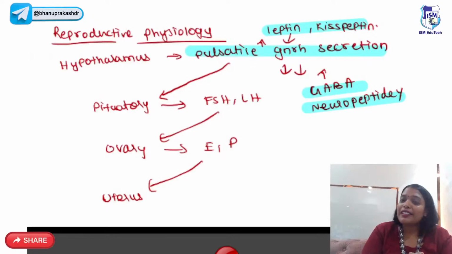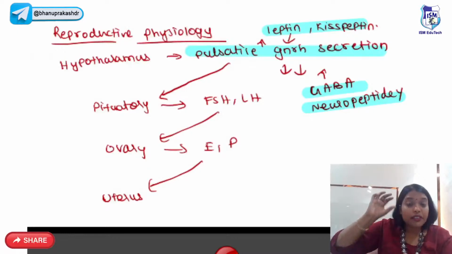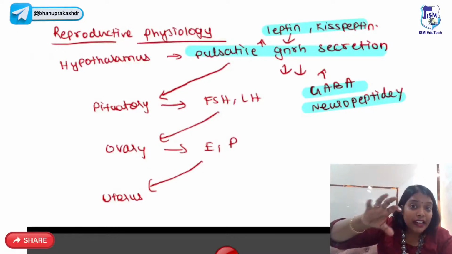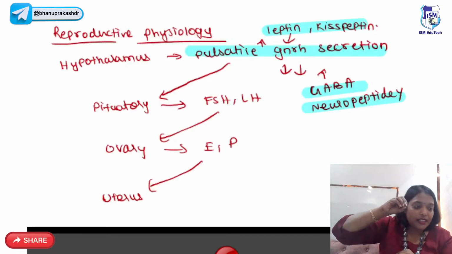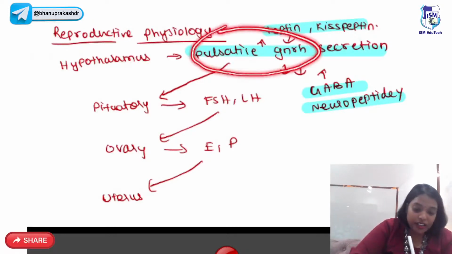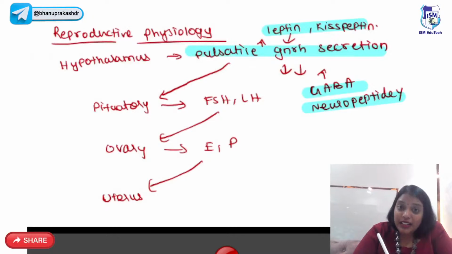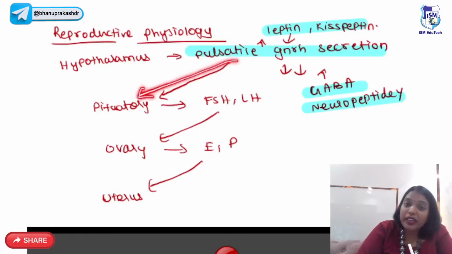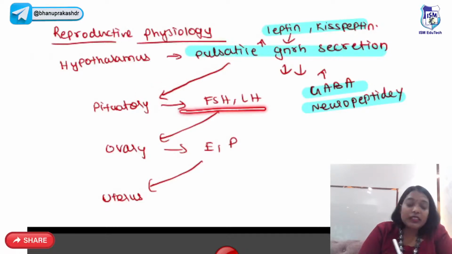First, seeing the changes at the brain, we have something called the HPO uterine axis. From our hypothalamus, there is pulsatile GnRH secretion. That is, GnRH will come, go; GnRH will come, go. So it is pulsatile GnRH secretion. This will act on the pituitary gland, which will release FSH and LH. That will act on the ovary to release estrogen and progesterone.